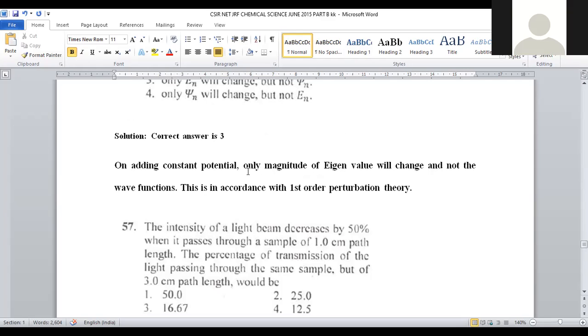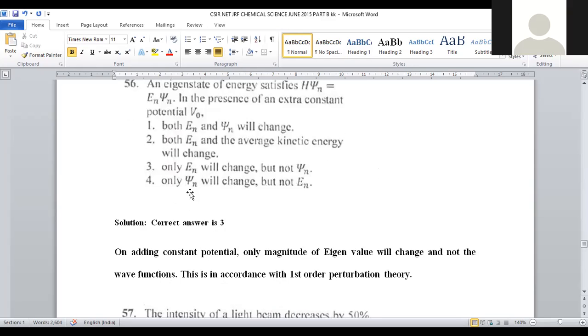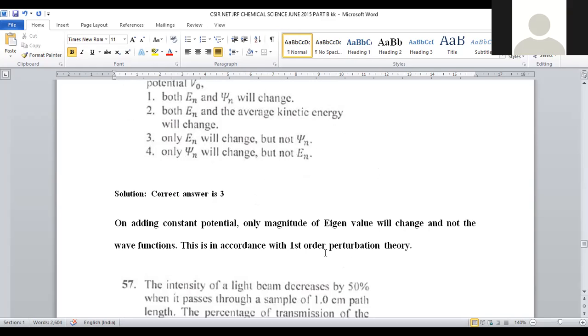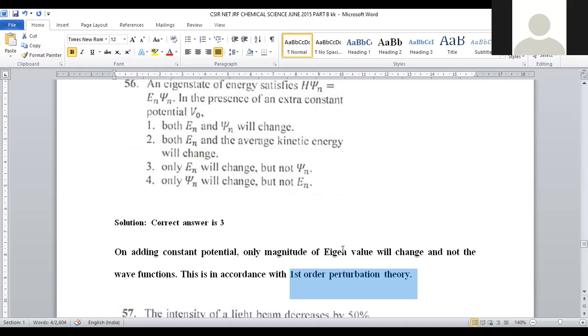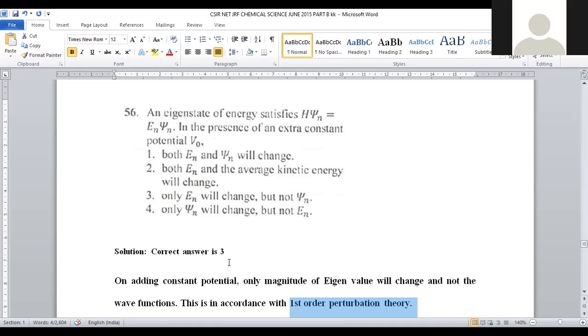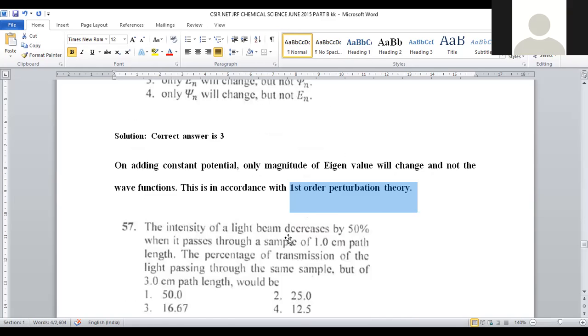So when the additional constant potential is applied, only the magnitude of the eigenvalue depends upon energy, but not the wave function. That's why En will show the impact, but not psi n. That is provided in option number 3. This is explained based on first order perturbation theory, which is mainly used for explaining the relation between En psi n and the eigen energy value change. For question number 56, option number 3 is the correct answer.